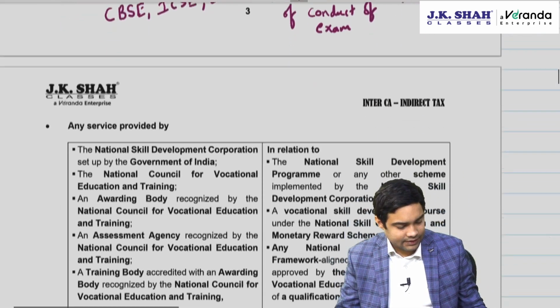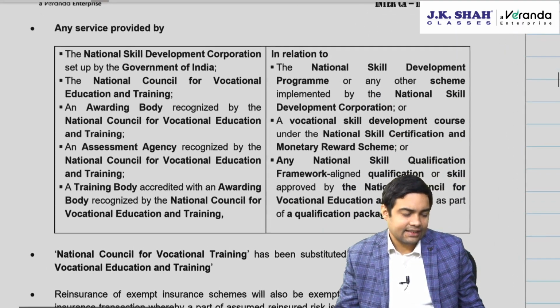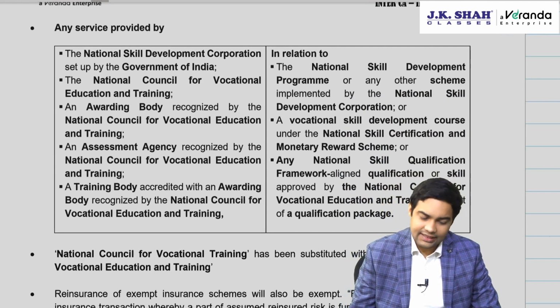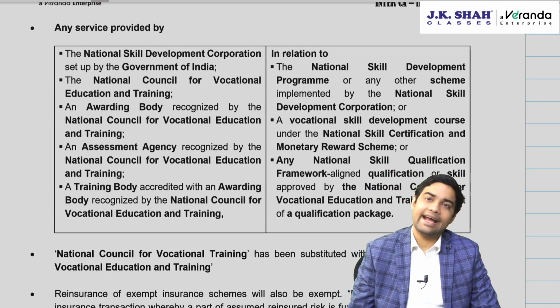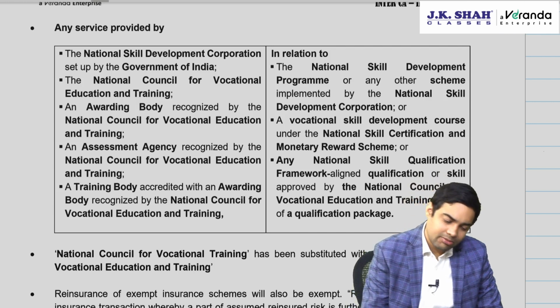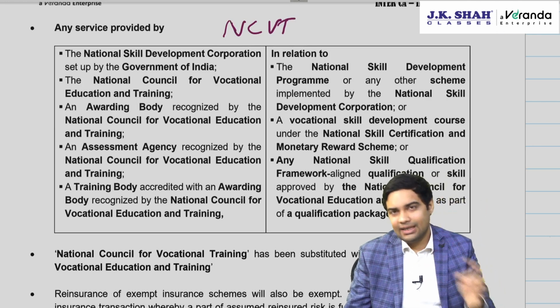Okay. Then there was this entry for National Skill Development Corporation that has been enhanced and made wider. Plus, you remember NCVT, National Council for Vocational Training. Now first its name is changed.